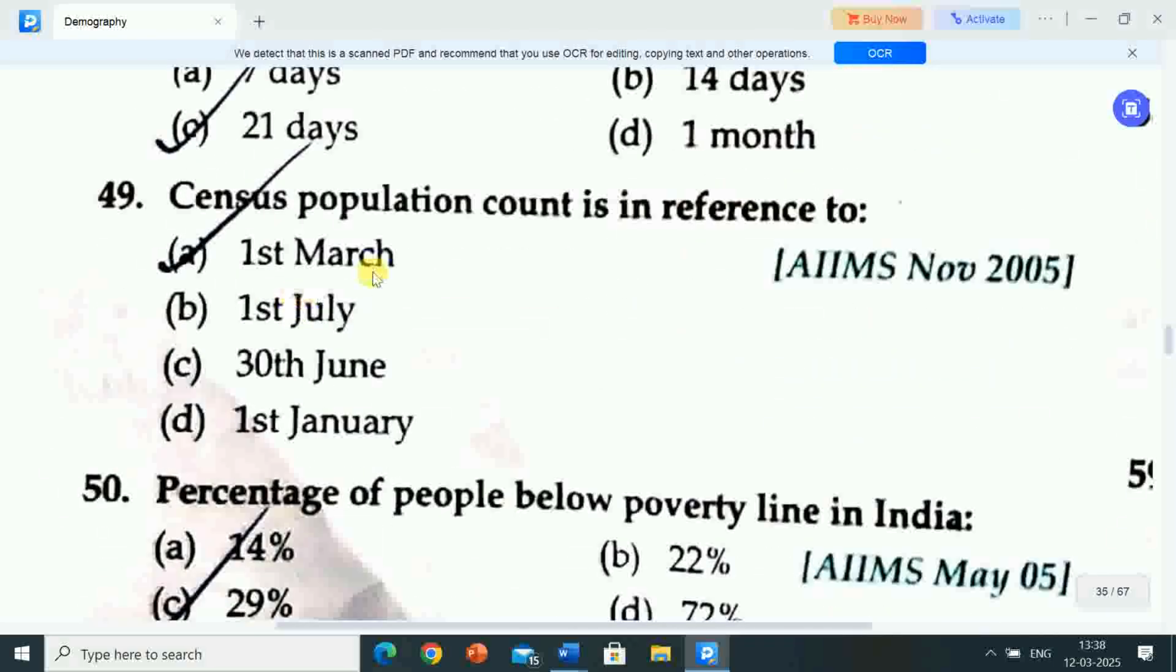Next question is, census population count is in reference to. Options are A, 1st March, B, 1st July, C, 30th June, D, 1st January. Correct answer is option A, 1st March. Census population count is in reference to 1st March.